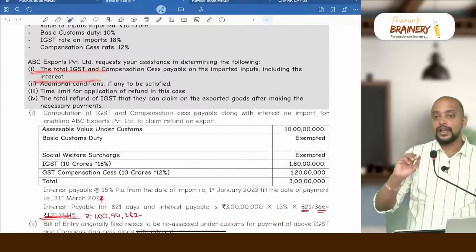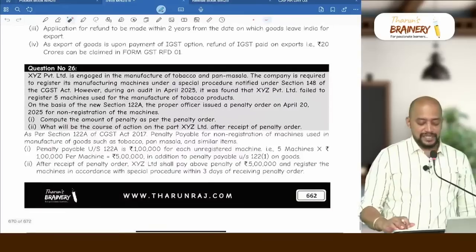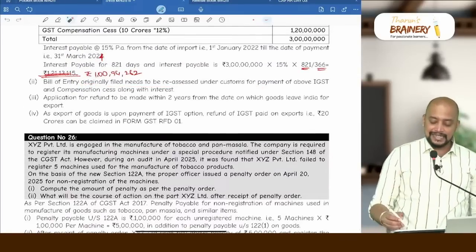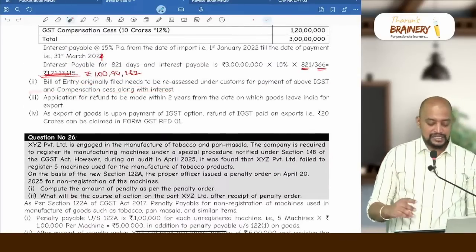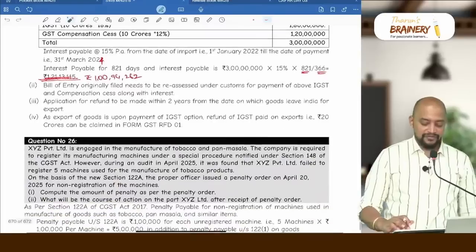First point, you understood how much we need to pay along with interest, and what are the additional conditions, if any, to be satisfied. So bill of entry originally filed needs to be reassessed under customs for payment of above IGST and compensation cess along with interest. What is the time limit for application of refund in this case?